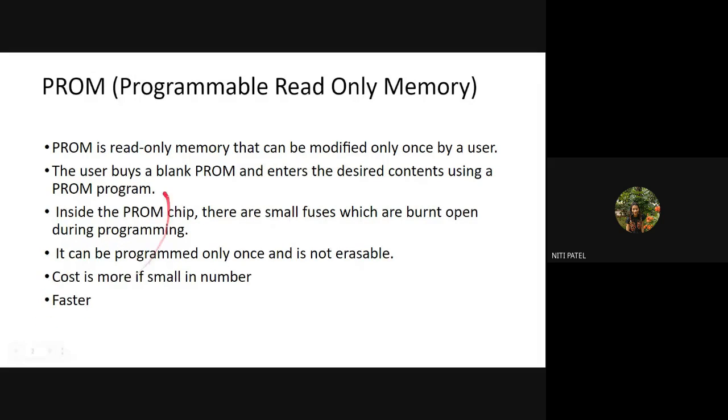Okay. The user buys a blank PROM and enters the desired content using a PROM program. So if you want to write the contents in your ROM, you have to get the ROM, and the one which you get should be blank. Then you have to write the new contents into it, put that ROM into your motherboard, and then it is used by your system. Inside the ROM chip, there are some small fuses which are burnt open during the programming. So how do you write them? You write them by burning some small electronic devices which are there on the ROM itself. You program them and then you use those contents.